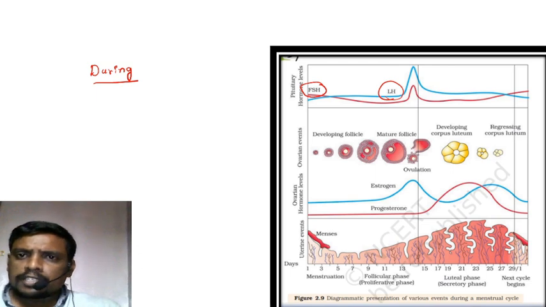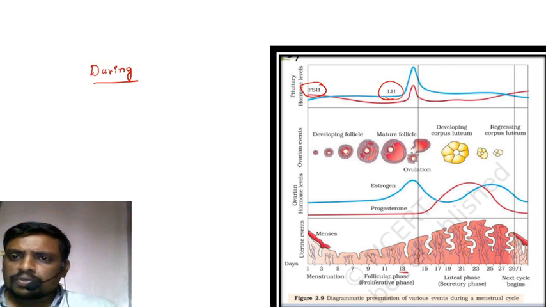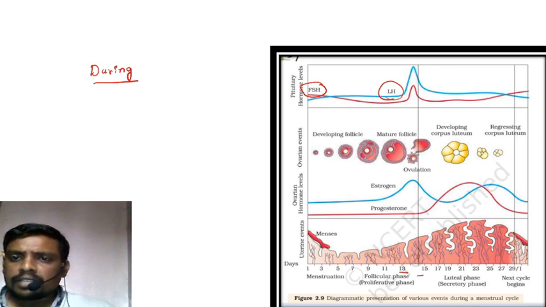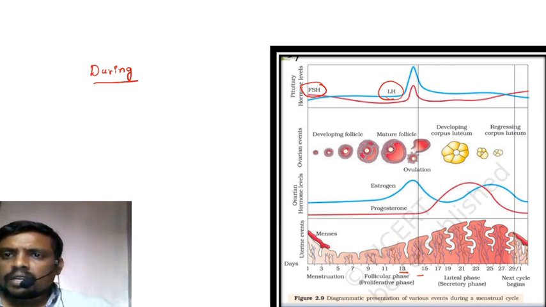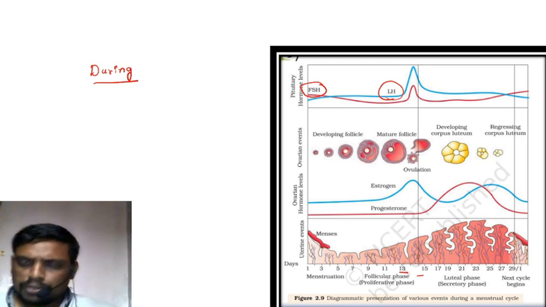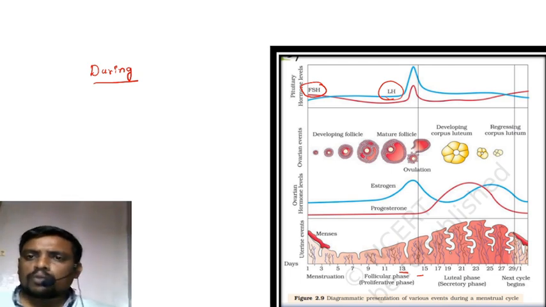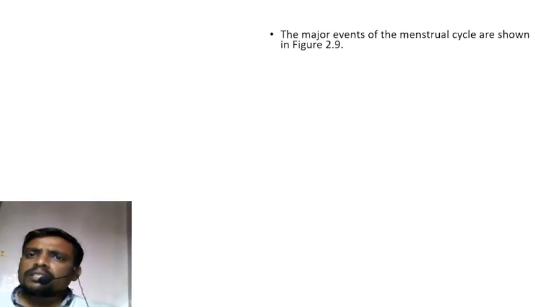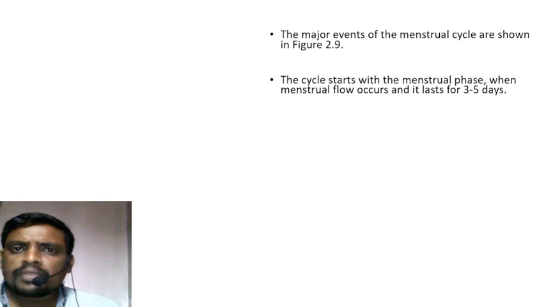Their production will be at the peak, especially 13 to 15 days into the menstrual cycle. And you can see the development of the corpus luteum, day wise, here. A regressing corpus luteum transforms and helps to produce the female steroidal hormone progesterone. Next, the major events of the menstrual cycle are shown in the diagram.